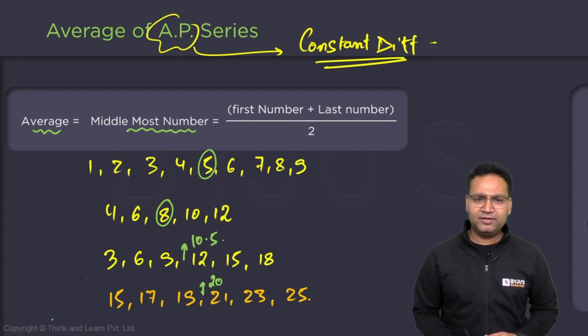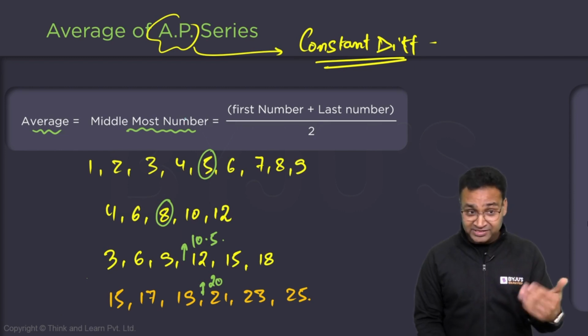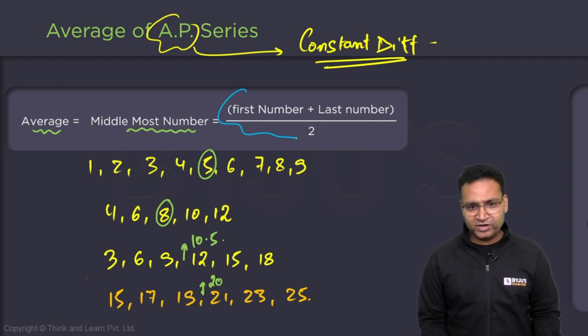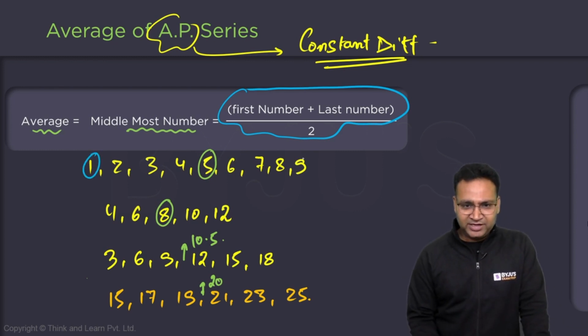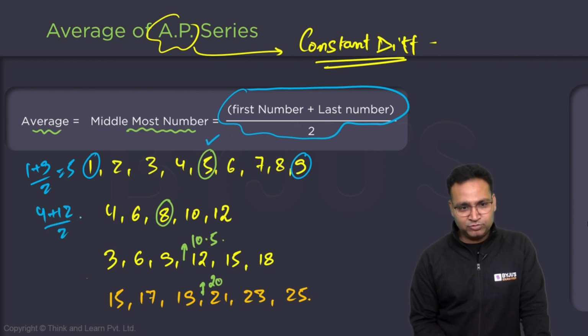Okay. What is another presentation, another definition? First and last number by 2. Can we verify this? 1 plus 9 by 2. So 1 plus 9 by 2 is 5. Yes, verified. The middlemost number is 5. 4 plus 12, first and last by 2 is 8. Yes, verified.